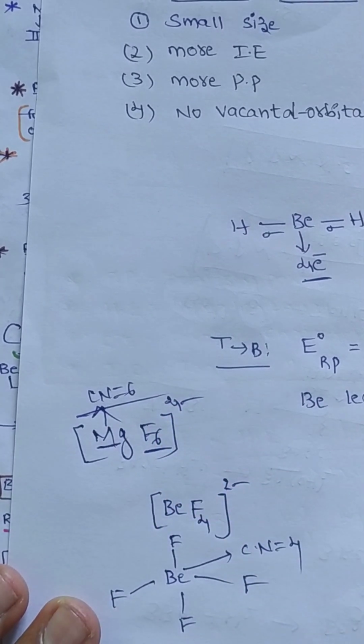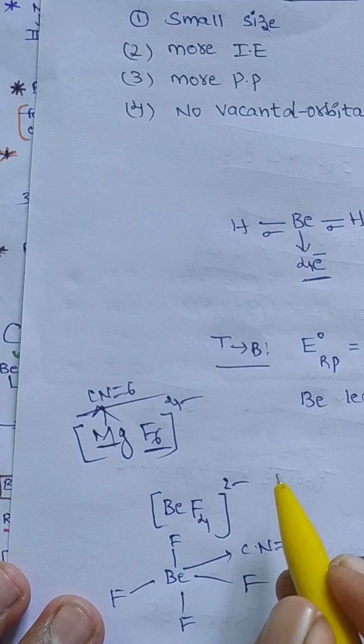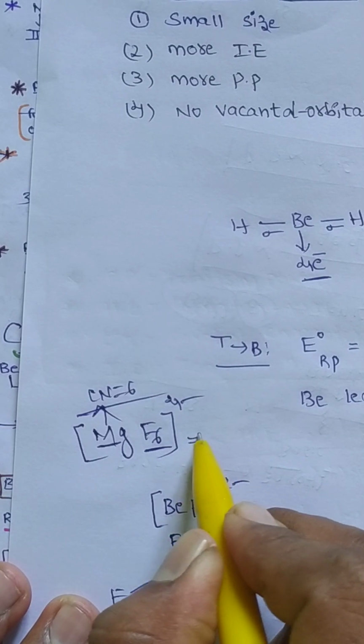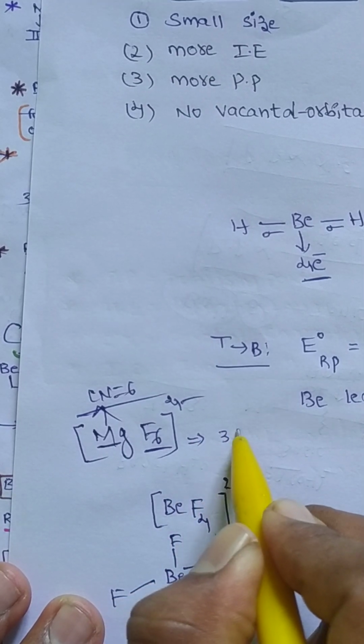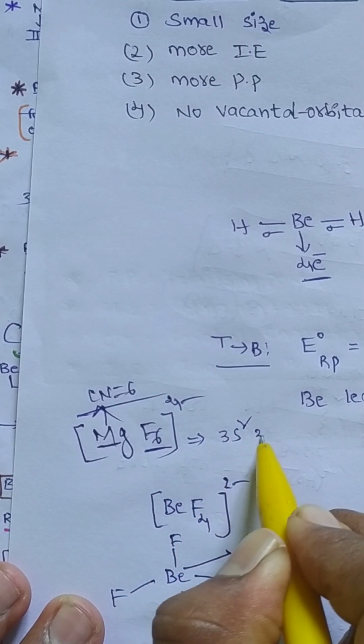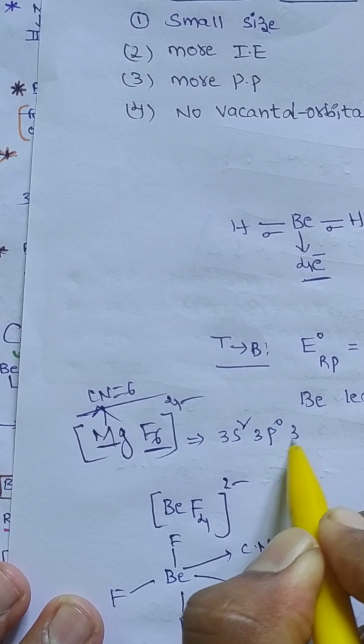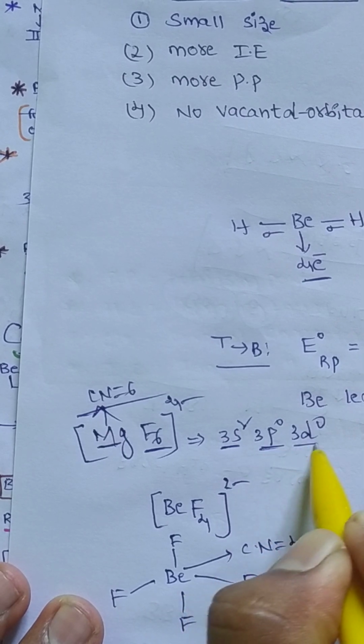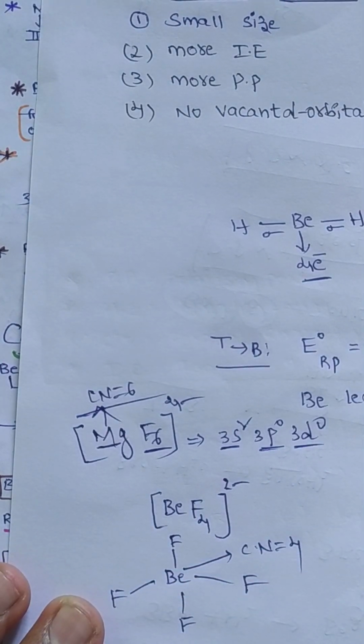Why magnesium, calcium, strontium they are forming coordination number up to 6, because they are having vacant d orbitals. Now 3s2 3p0 and 3d0. Magnesium electronic configuration, vacant orbitals are present, so therefore they will show maximum coordination number 6.